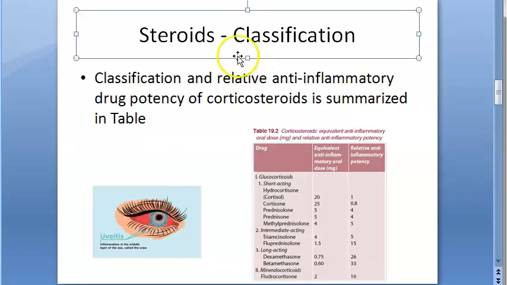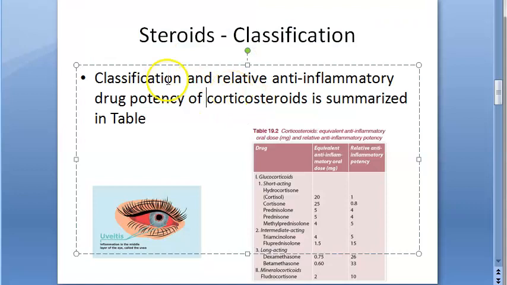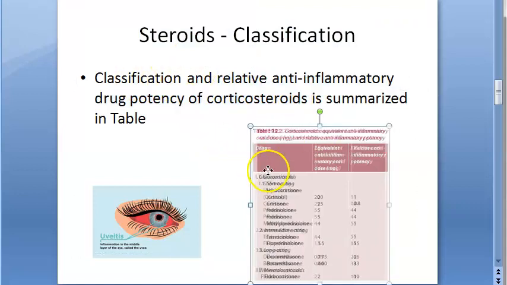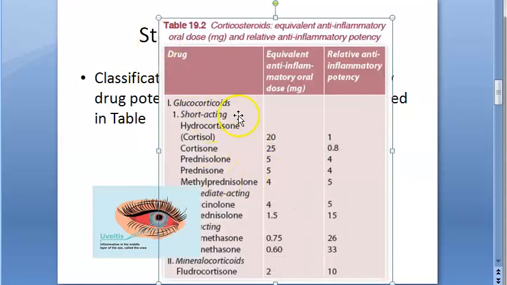Very good. Now let's look at the classification. Every drug class should have its types, so let us look at the classification of steroids. It is summarized in this table, so we'll look at the table.